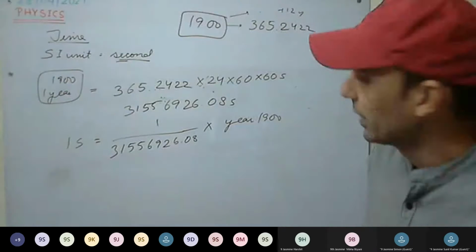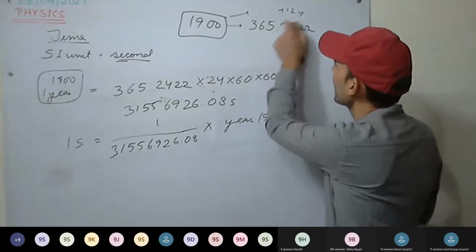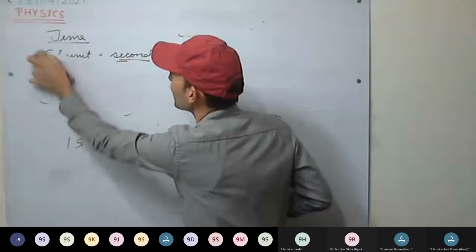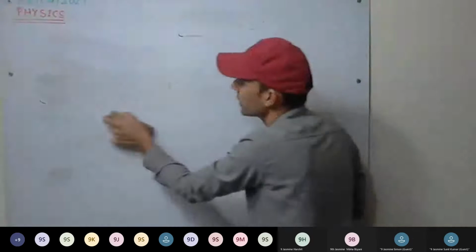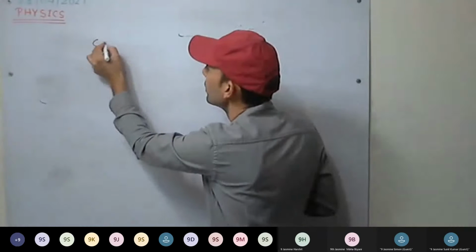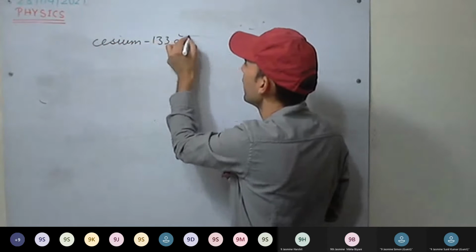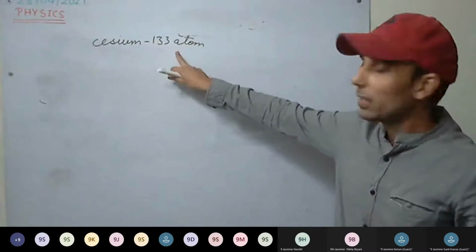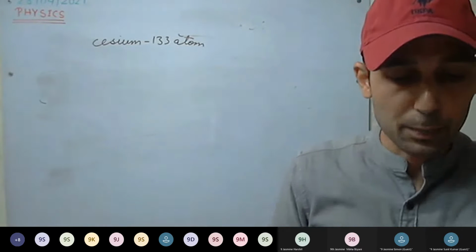That is after 8 years, it was again redefined. And this time we used something different. We took cesium, the cesium 133 atom, a particular isotope of cesium. Now see what is happening.